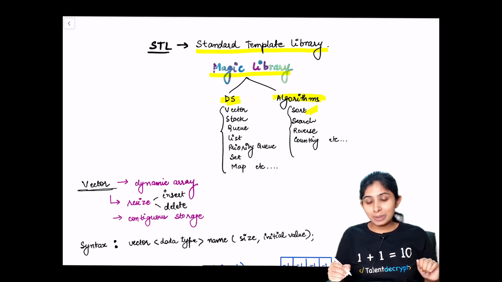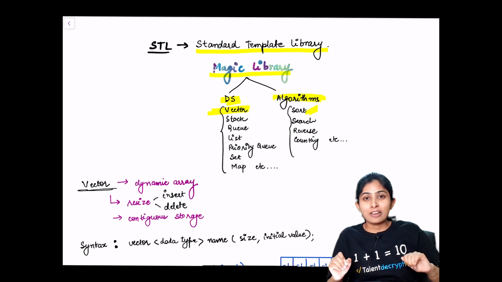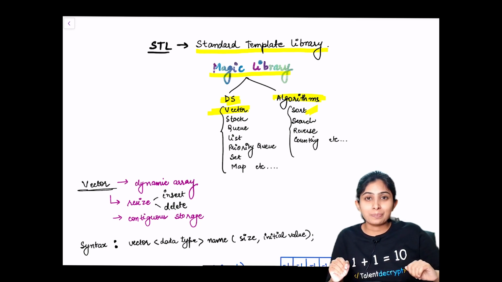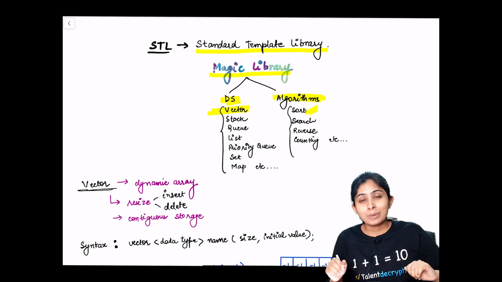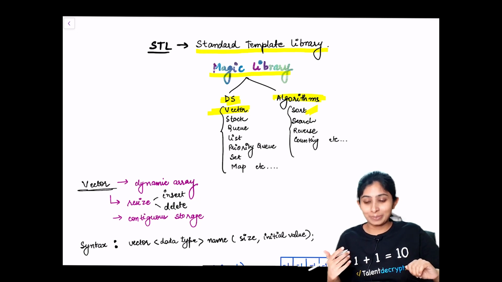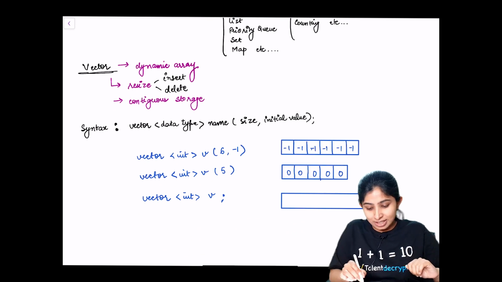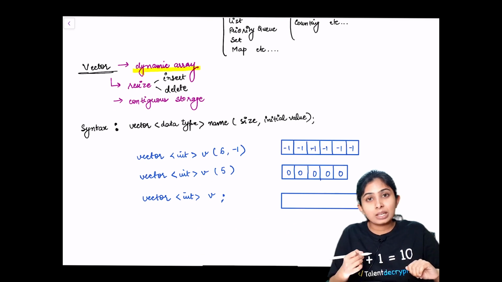In this video, we'll be covering the first data structure, which is vector. Vector is similar to an array, but it might sound a little complex to those who are hearing this word for the first time. But trust me, it is very easy to understand and even easier to implement. What is vector? Vector is a dynamic array.